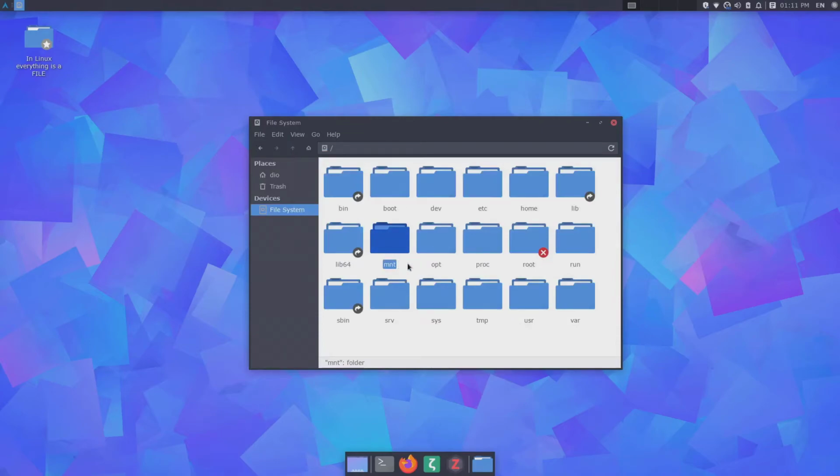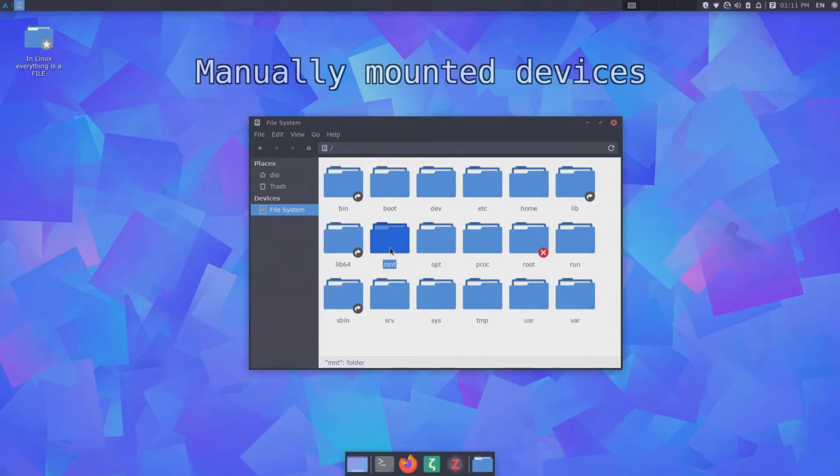But you also need to know that if you're plugging in a USB stick, that USB stick is automatically mounted. And this MNT directory is only used with manually mounted devices, for instance the external hard disk.